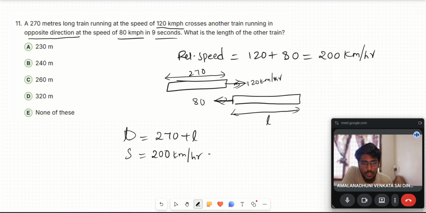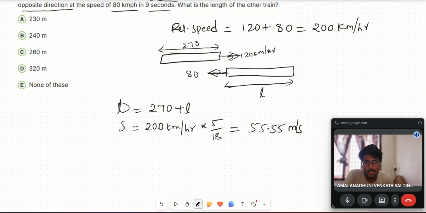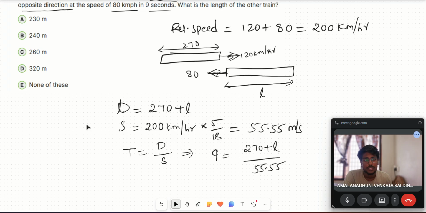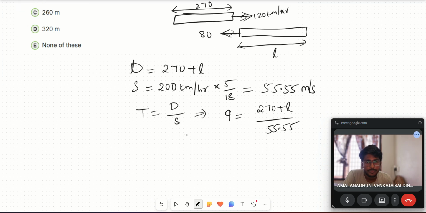kilometer per hour. We have to convert it into meters per second. So 5 by 18, so 200 into 5 by 18 is 55.55 meter per second. So what is the time now? Time equals distance by speed, right? The time they gave is 9 and the distance is 270 plus L. The speed is 55.55. So here what is the length now?